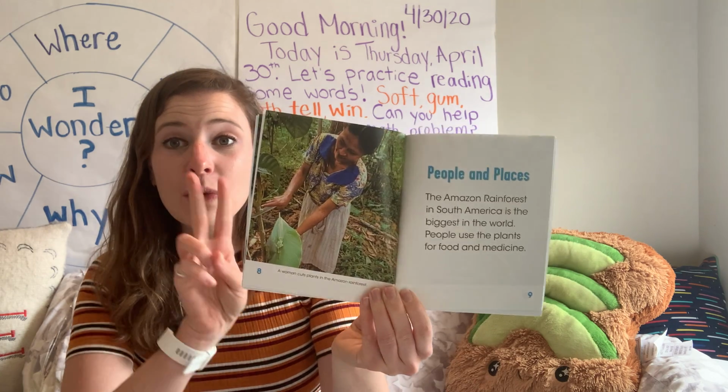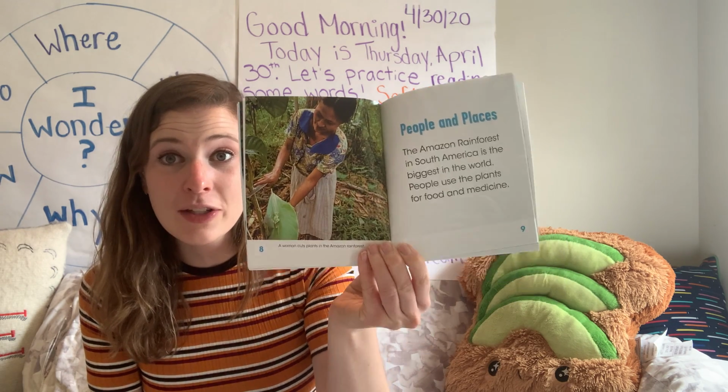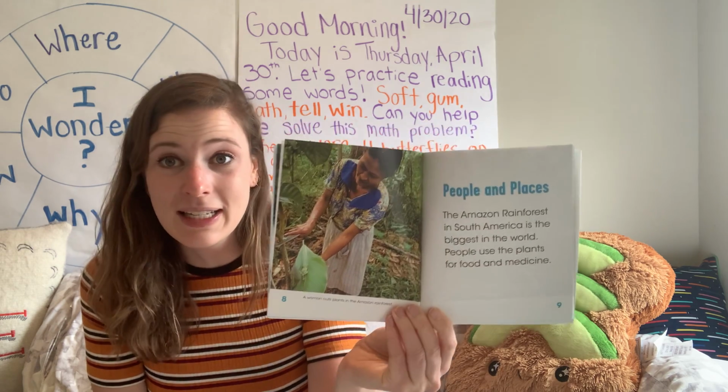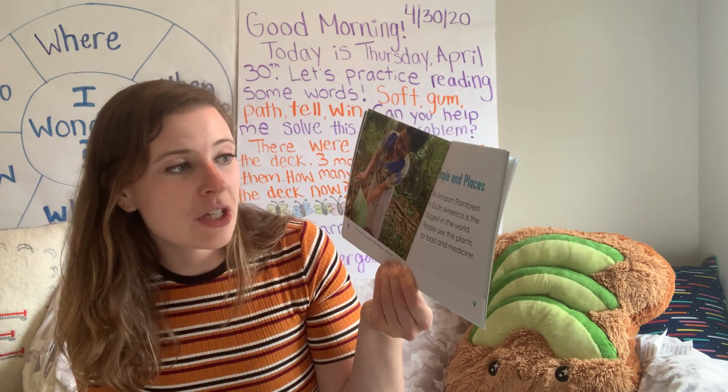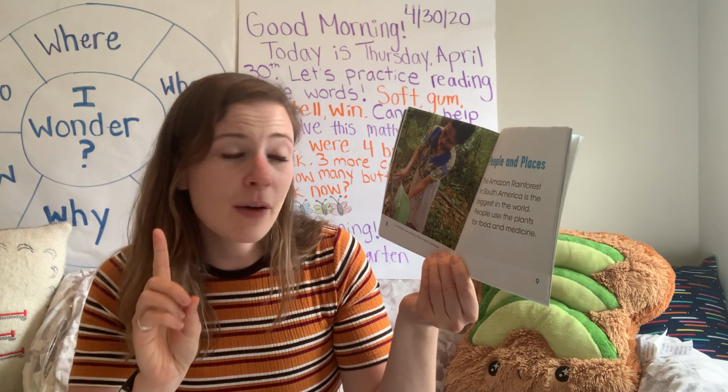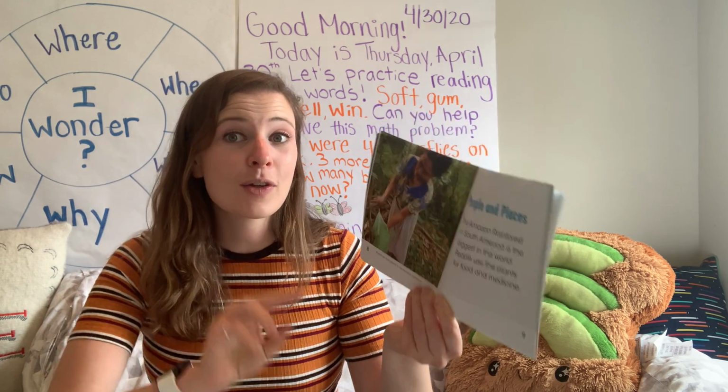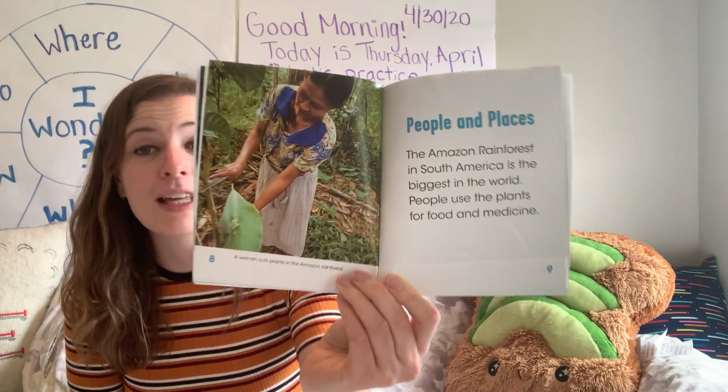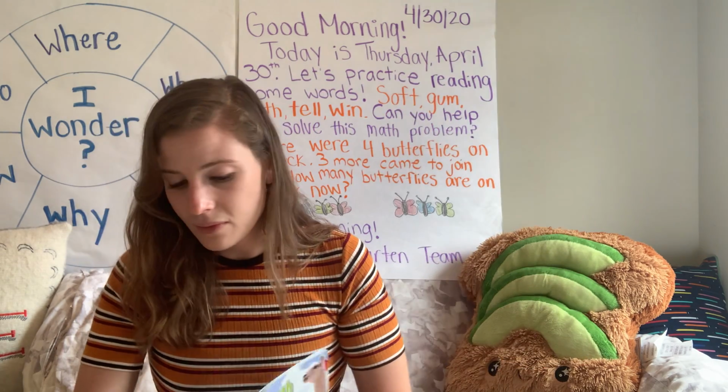So what were the 2 key details that we just learned on this page about the people and places of South America? Well, we just learned that the Amazon rainforest is the biggest rainforest in the world, and it's in South America. And we learned that people use the plants for food and medicine. So those are 2 key details that we've already learned. All right.